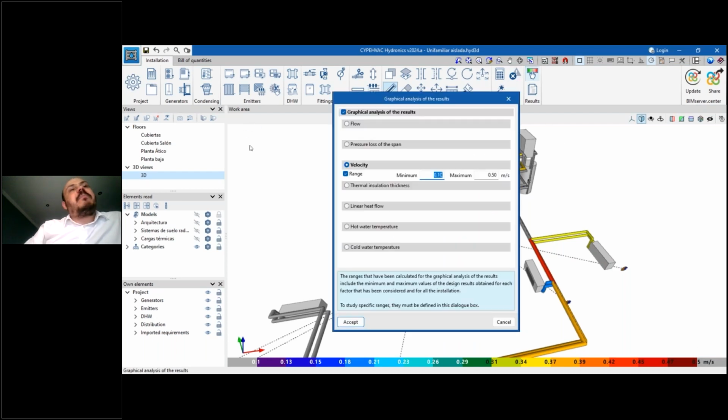Okay, and we'll have the same situation for thermal insulation thickness, linear heat flow, hot water temperature, cold water temperature, and that's a very nice result that can help us to decide, when we are designing, which is the best solution, the best layout for our installation. So yeah, this is now also available here at CYPE HVAC Hydronics. This information was available at CYPE Plumbing Sanitary Systems and CYPE Plumbing Water Systems before, and now we have it also in the hydronics discipline.